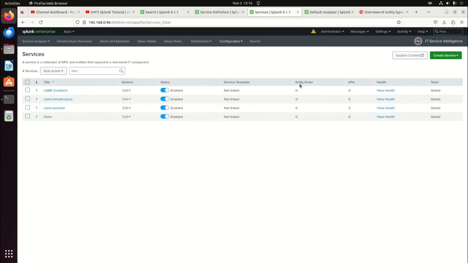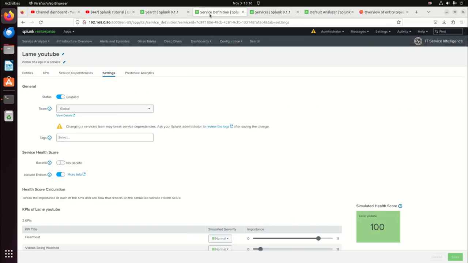Now that those are enabled, we notice it's going to be interesting how you're going to get services with no KPIs. They're not going to give very good help there, but we'll get KPIs into them. Don't worry. All right, we're going to come back here and we're going to go look at our service definition.